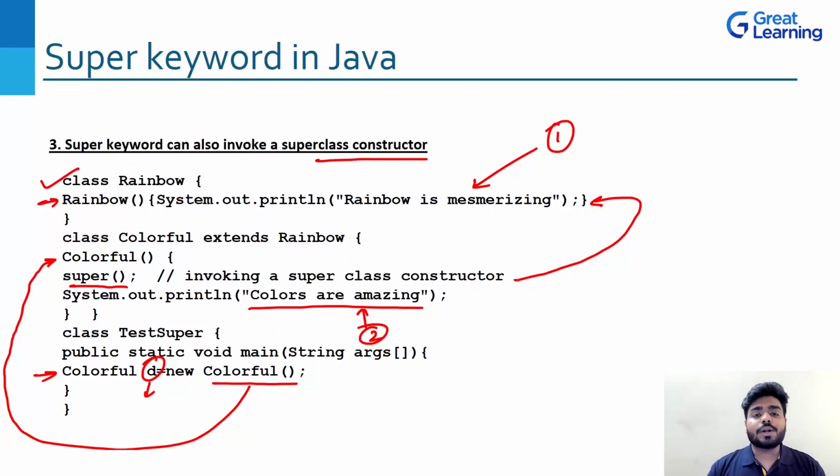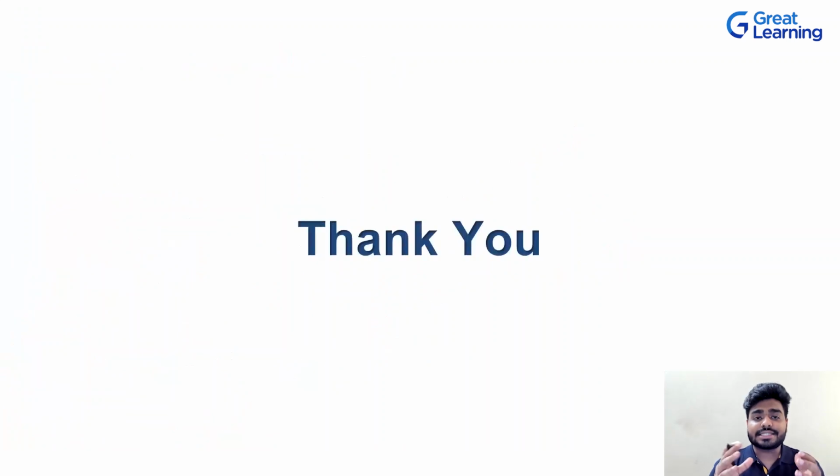So this was the whole detail and a very descriptive information about one of the very important concepts in OOPs, which is inheritance, right? So I hope you liked this particular video and I hope you learned a lot. Let's quickly summarize what all things we have understood in this particular video. So we have first seen the real world examples of inheritance and tried to understand what is inheritance, right? And then we have jumped to the syntax of inheritance. We have seen how it is written, how we actually write code in inheritance, and then we have seen the different types of inheritance.